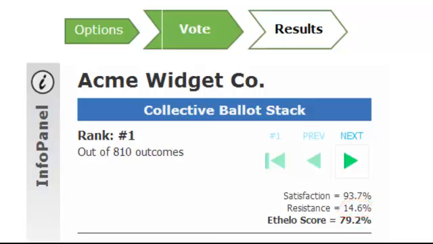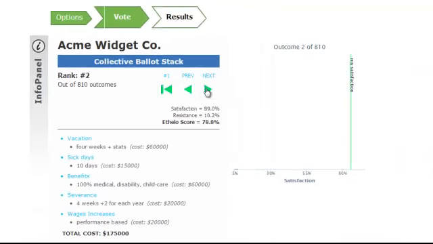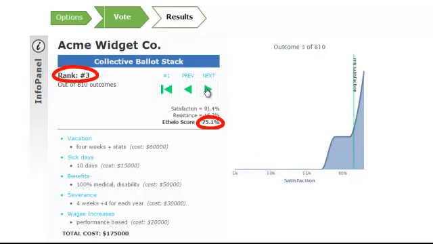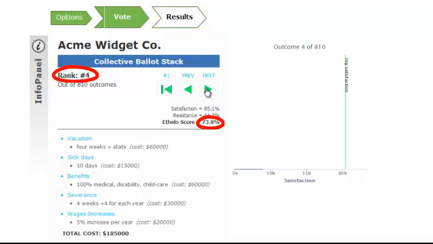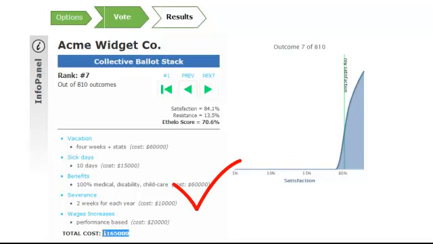You can scroll through all the different outcomes by pressing on the green arrows to see the Ethelo score and description for each one. In this example, you can also see the total cost of each outcome. So, if the total budget for the benefit package is only $170,000, then the management could scroll through until they find the most popular benefit package that is within that budget.